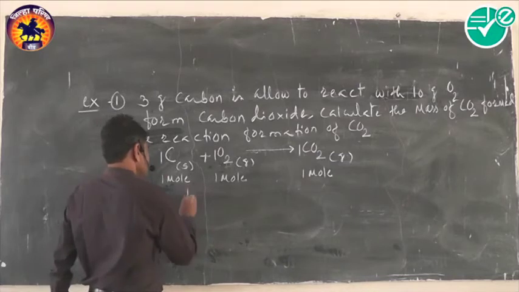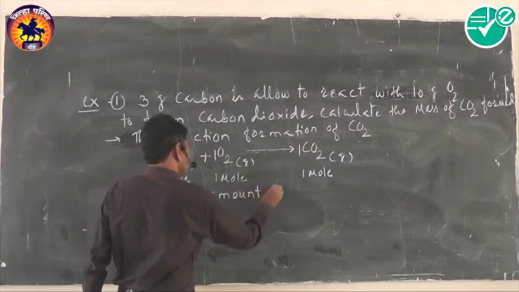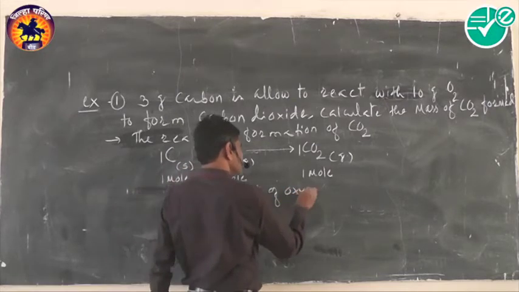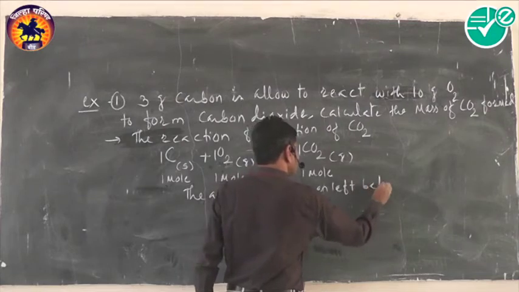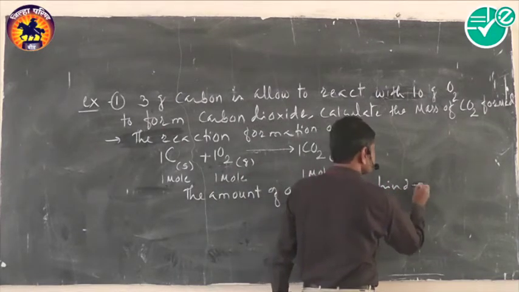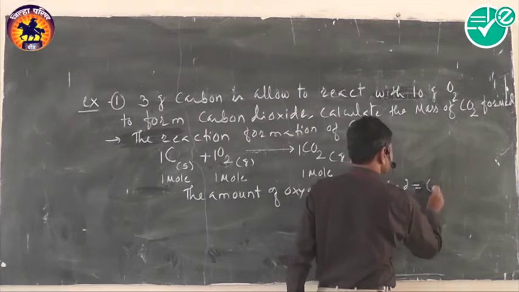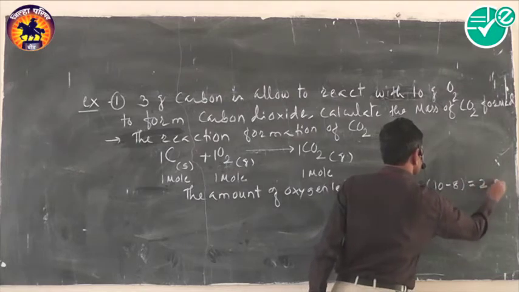So the amount of oxygen left behind is equal to 10 minus 8, that is equal to 2 gram.